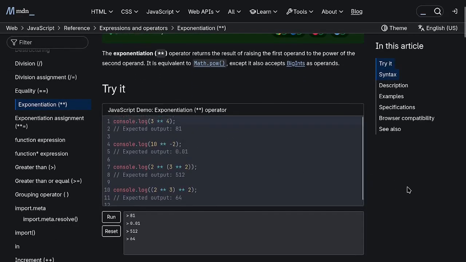And we have the exponent right here. We can use the double asterisk operator as the power. The left hand operand is the 3 and the right hand operand is 4, and that is the same thing as using the 3 with the power of 4. That is the exponent number.